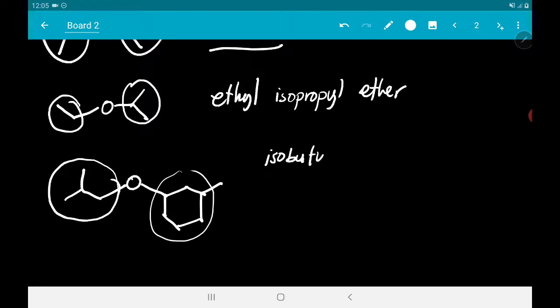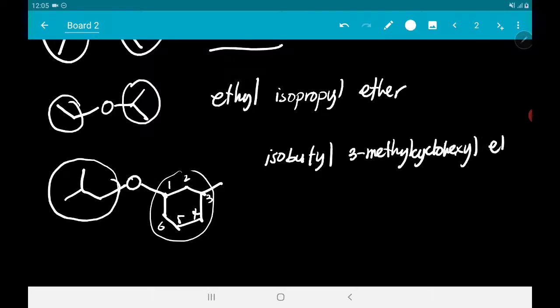isobutyl. And how about this? Meron siyang methyl group. So, kapag dito sa side na to, magna-number ka. 1, 2, 3, 4, 5, 6. So, 3-methylcyclohexyl ether.